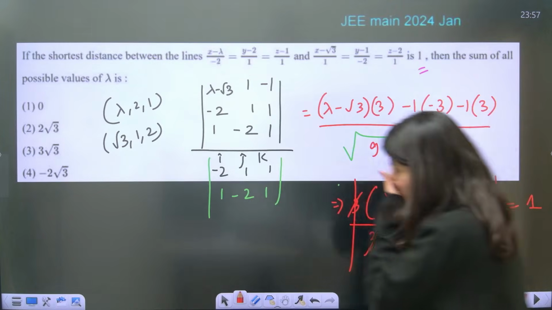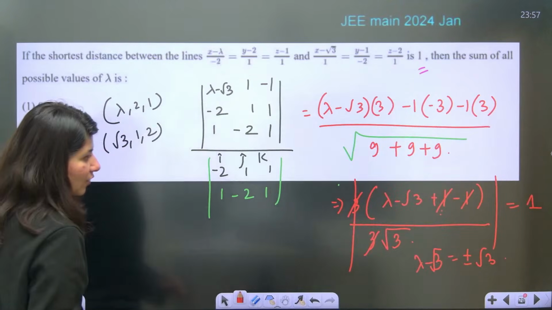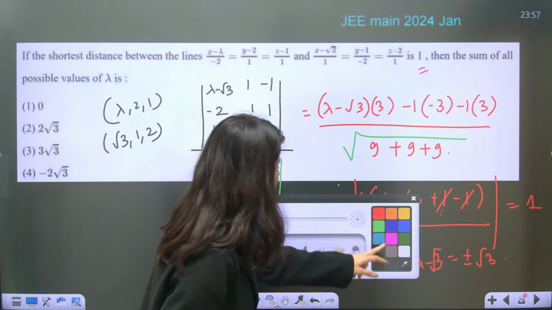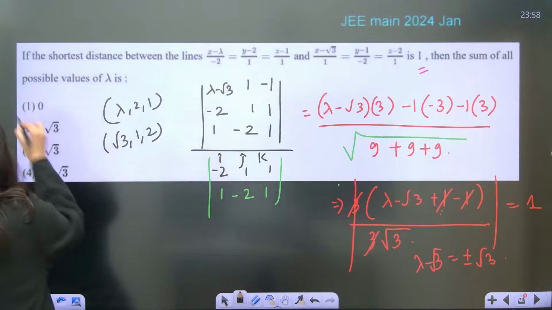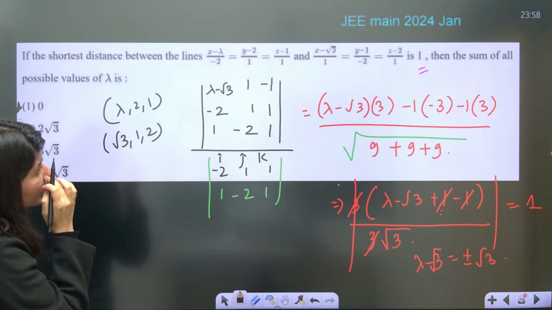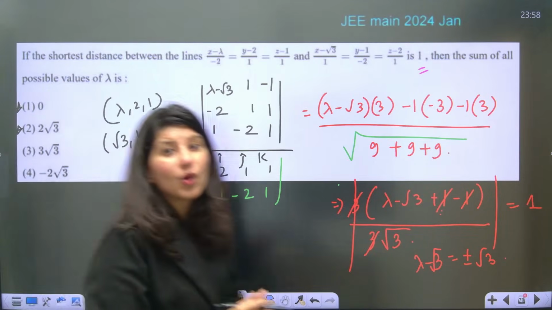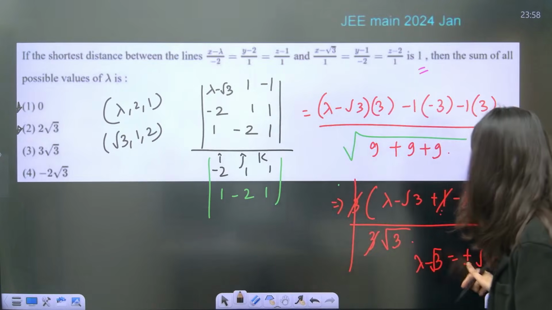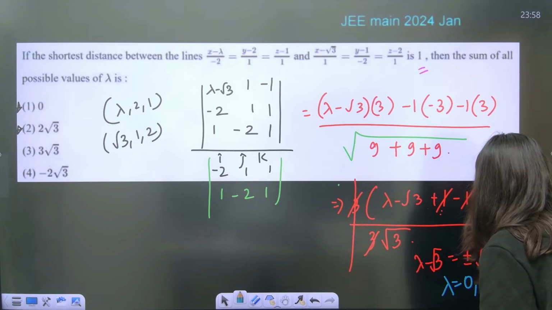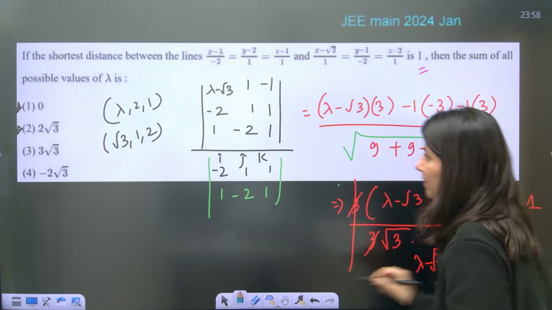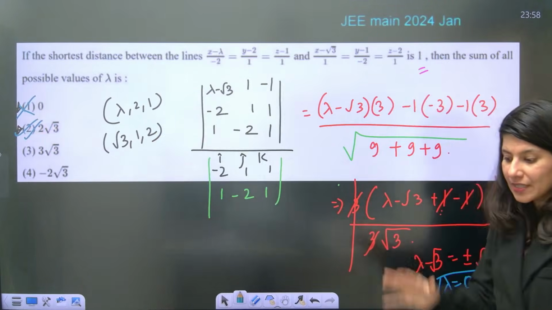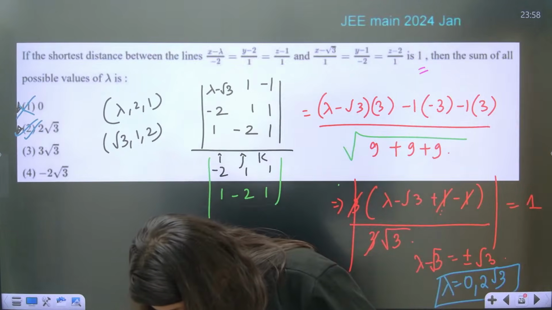So your value of lambda is either 0 or 2 root 3 will be the answer. Now both answers are there. They are talking about the sum of all possible values of lambda. So lambda is coming out as 0, 2 root 3. The sum of all possible values of lambda will be 2 root 3. So option B is absolutely right. Shortest distance between two lines. Yes, guys?